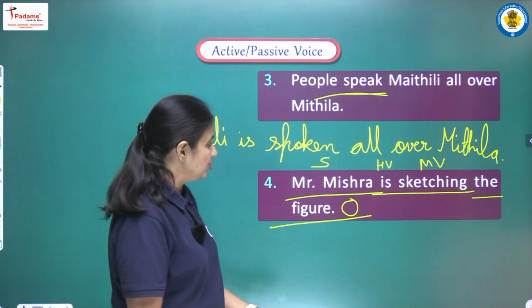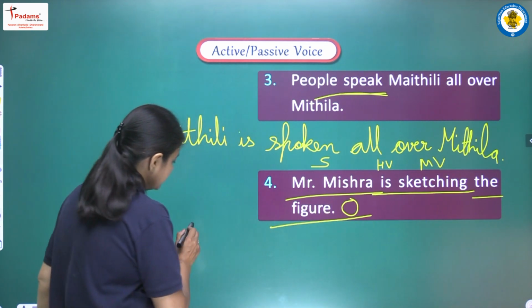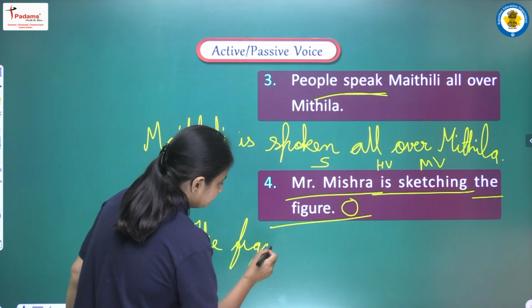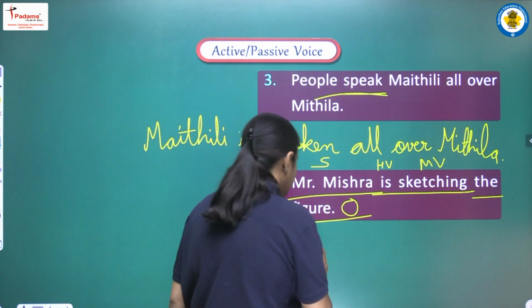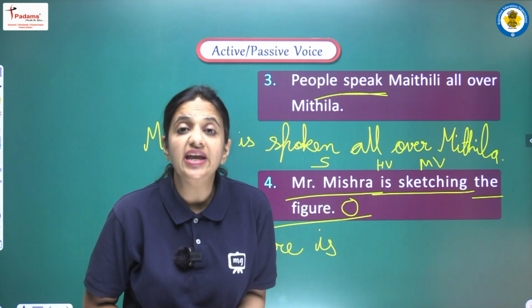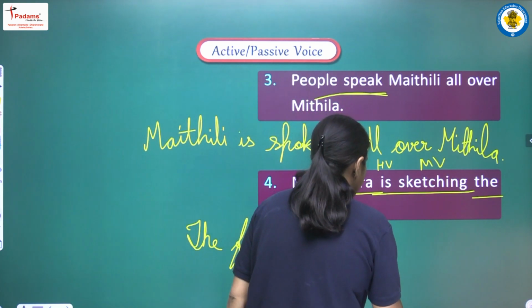Okay, so now we know that we have to start our passive voice with the object, that is the figure. So we will write first of all the figure. Now figure, it's a singular one, so we will write is, and हमें add क्या करना है, is के साथ में being. Okay, so we will add being. The figure is being.